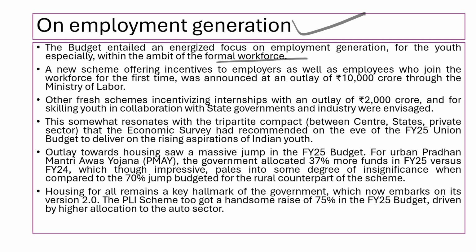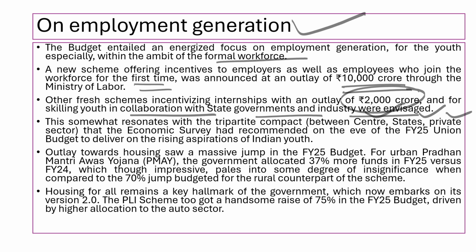A new scheme offers incentives to employers as well as employees who join the workforce for the first time, with an outlay of 10,000 crore. Other fresh schemes incentivize internships with an outlay of 22,000 crore, and skilling youth in collaboration with state governments and industry was envisaged. There is a tripartite compact between the central government, state governments and the private sector.